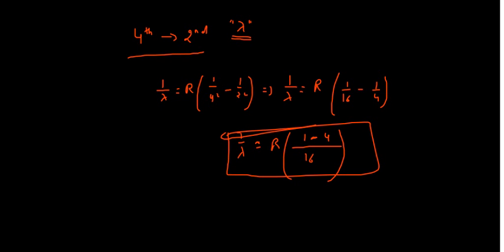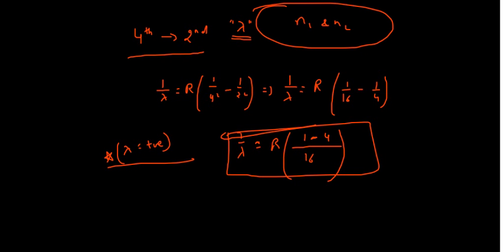You know why? Because wavelength cannot be negative, so you can take it as positive. I don't care whatever my n1 and n2 are, because it will just change the signs, and I don't care about the signs because I'm always going to get a positive wavelength. So it's nothing to worry about.